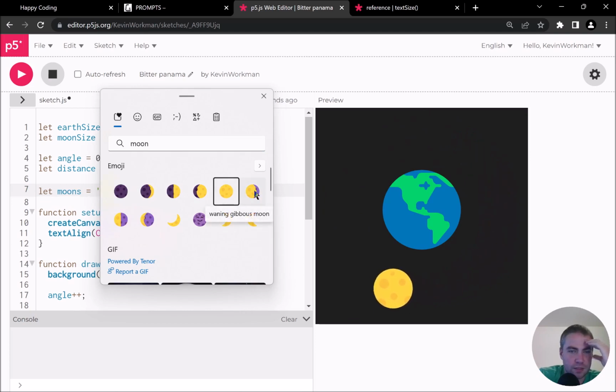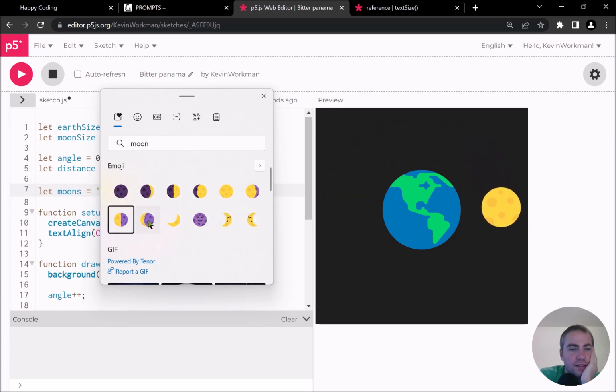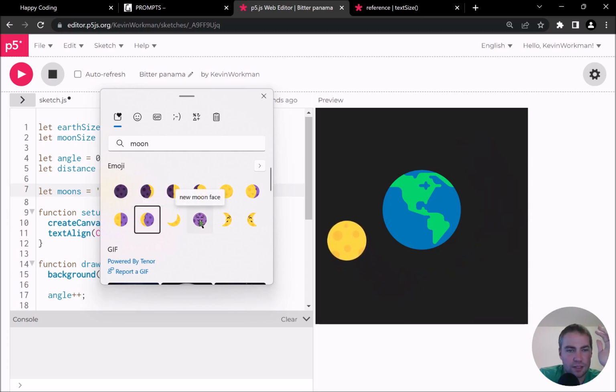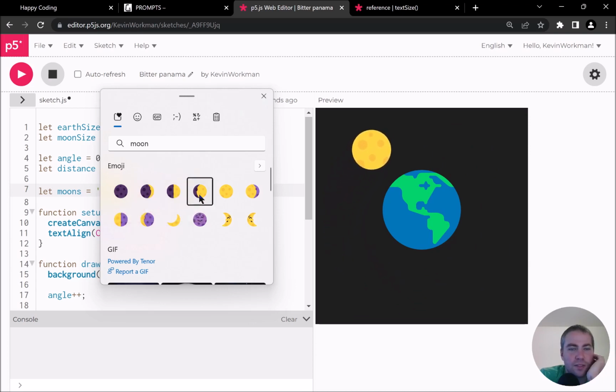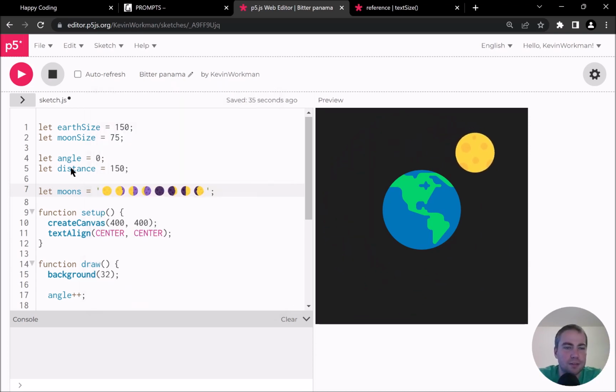go to this. Yeah, waning gibbous is next, then a half, quarter I guess they call it, crescent, and then a new moon, I think. I actually like this one where it's not a face. I could go back and forth. We'll see. New moon, and then what's next? I think this one's next, then this one, then this one. Okay, and then we've completed the cycle. So now I have these in a string, and here's what I want to do. Let's see.